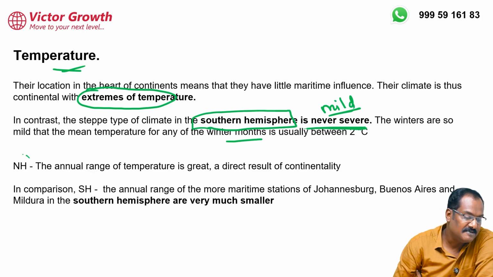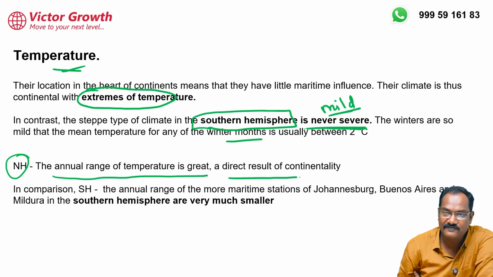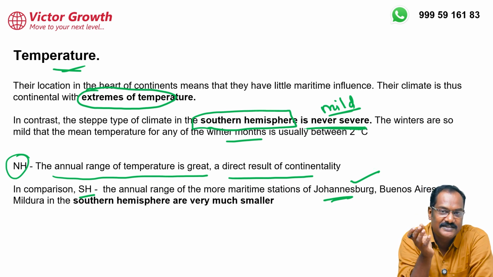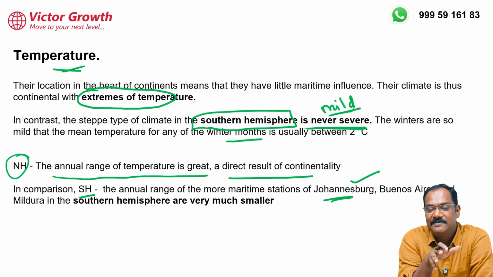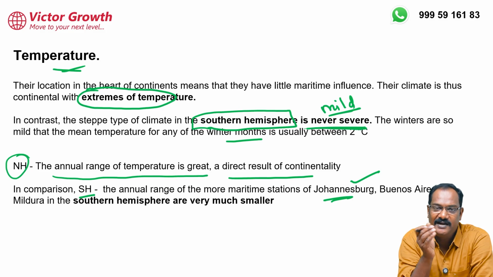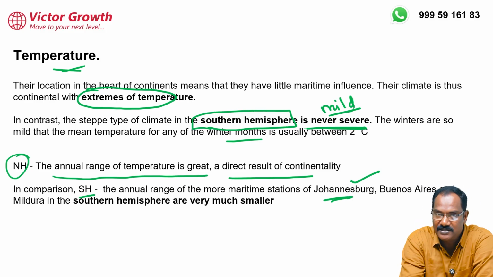In the northern hemisphere, NH stands for northern hemisphere, the annual range of temperature is great, a direct result of continentality. In comparison, in the southern hemisphere, the annual range is smaller at more maritime stations like Johannesburg, please write down. Sometimes they give some cities. Johannesburg and Buenos Aires are cities located in the southern hemisphere. The annual range of temperature is very less. That is because it is influenced by the warm ocean current and is located right on the sea itself.